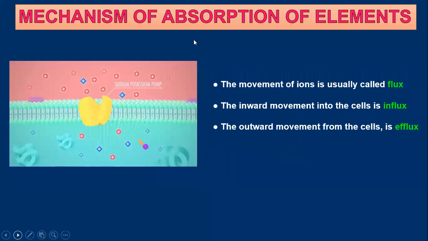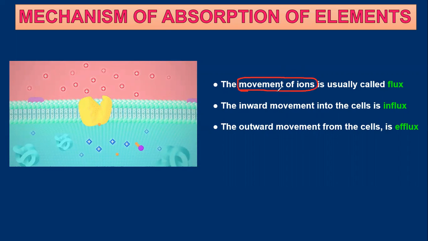Okay. So next, there are 3 terms that we have to study. The 3 terms are about the movement of ions. Ions simply move, let it be from inside to outside or from outside to inside. You will call the movement of ions as flux. What is it? F-L-U-X, flux.